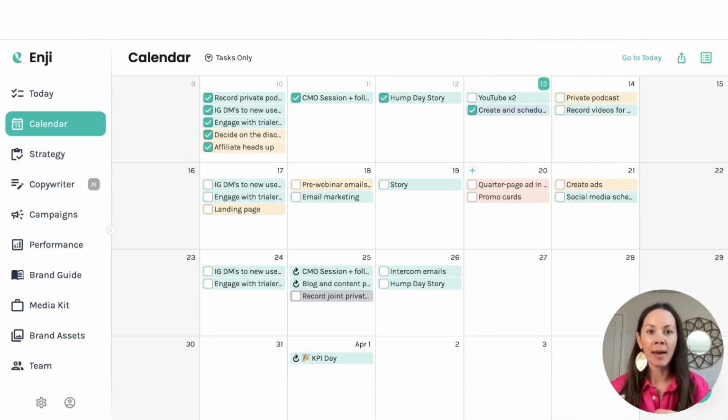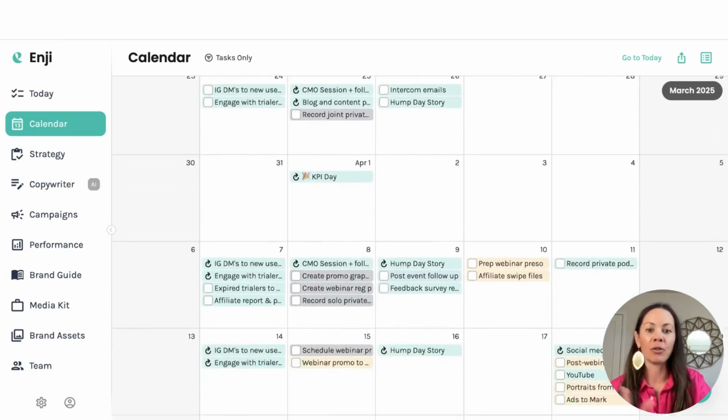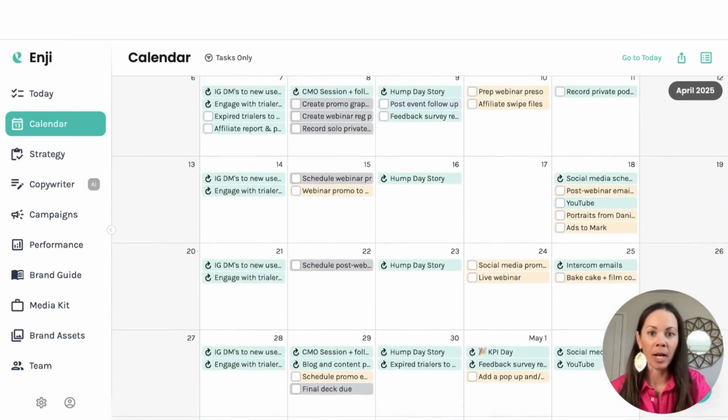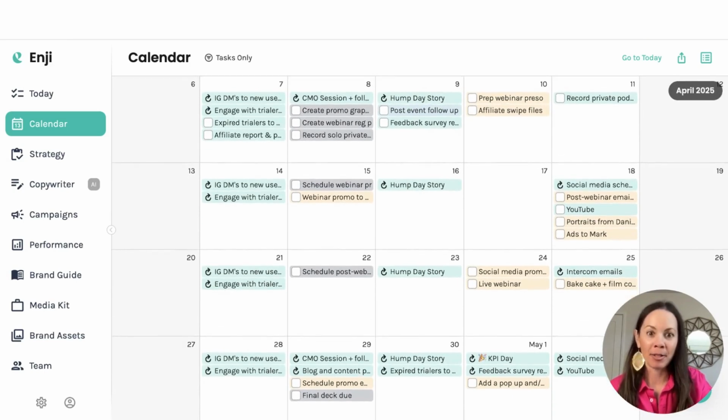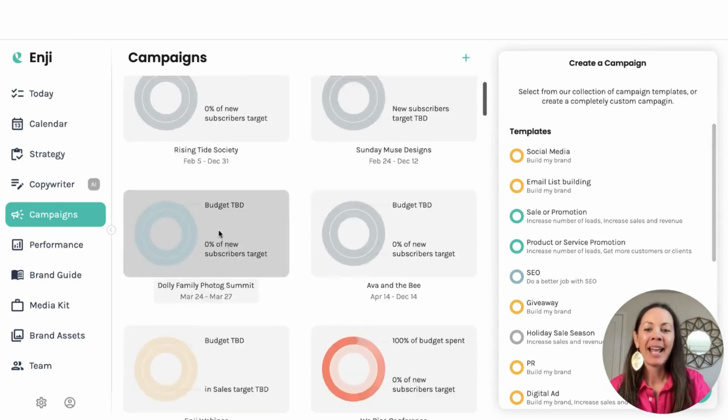And the last thing that I wanted to show you are some of the ways that I use the same concept when I'm planning out the content that's related to a marketing campaign. And you can see here on my calendar, my regular marketing tasks are all in the green, but then I've got tasks in different colors because those are all associated with different marketing campaigns that I've got going on. And I told you, April is going to be crazy for me. But so just for a little bit of compartmentalization, I'm going to click into my campaigns and show you.